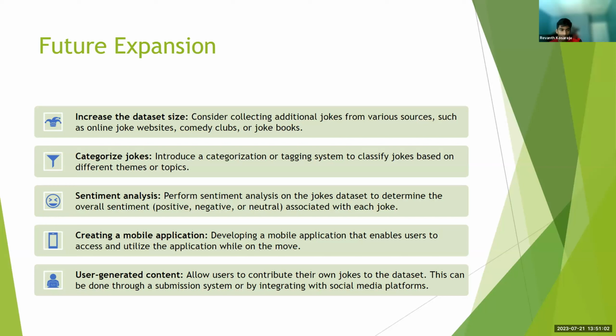And then we want to eventually create a mobile application so that you can use our AI on the move. And then we also want to have user generated content, which will allow the user to give us jokes, and we'll submit that into our data set and train the AI on that.